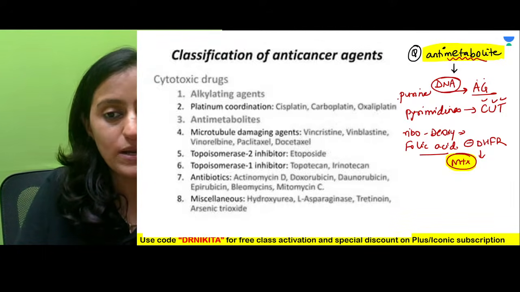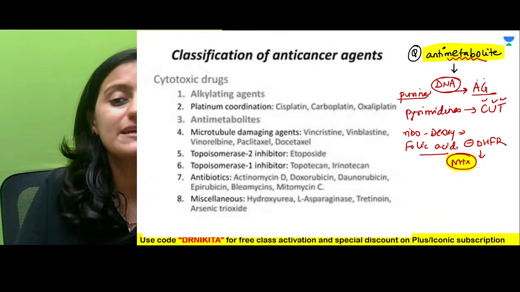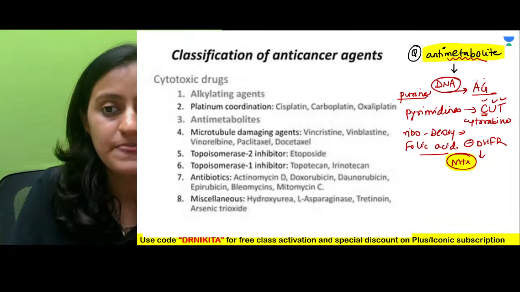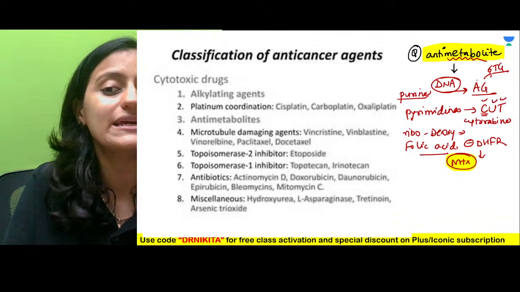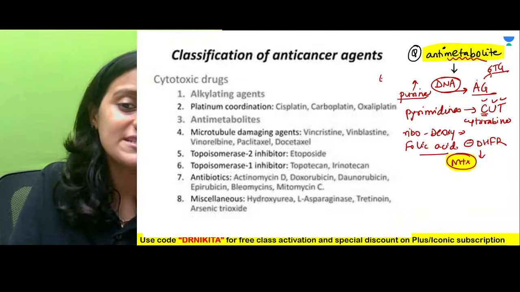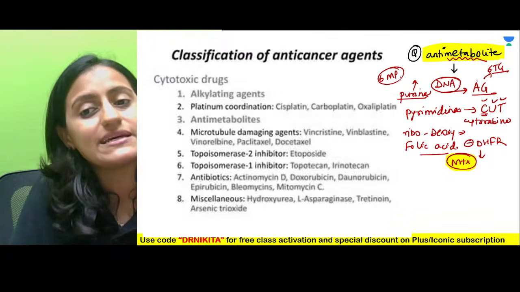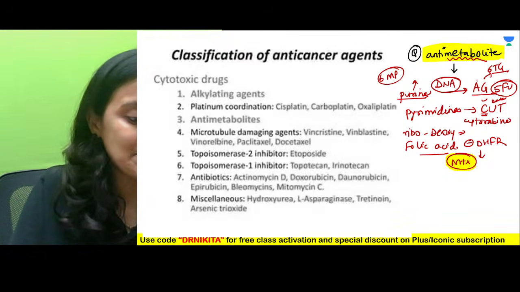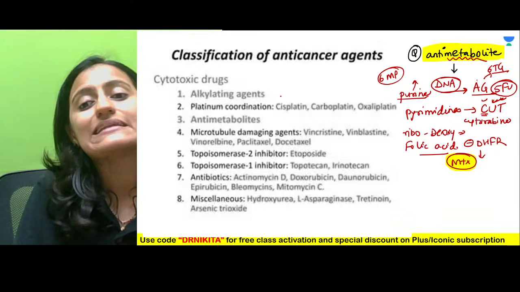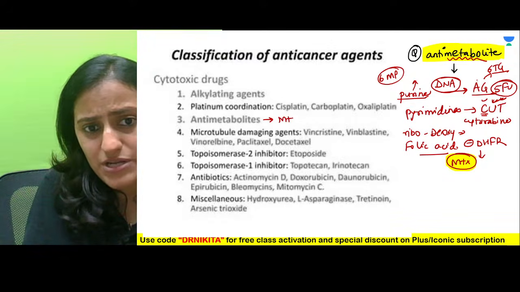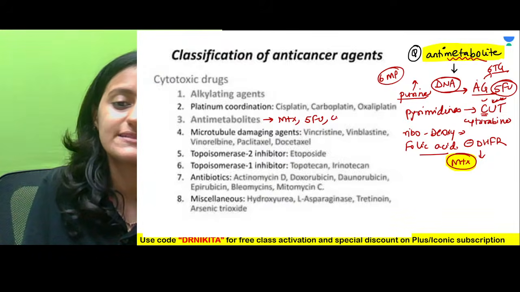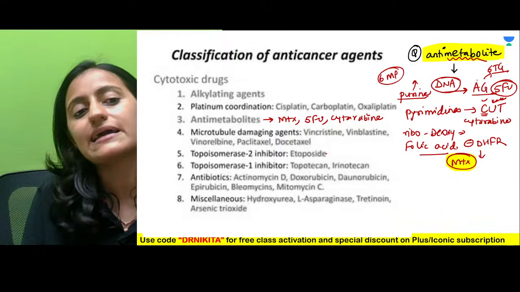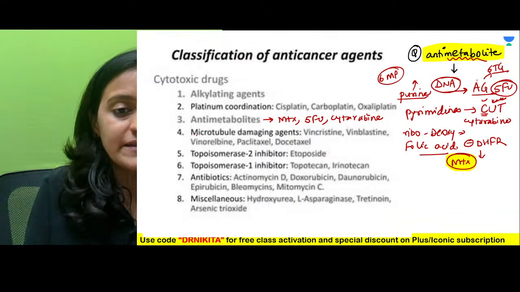So which are the anti-metabolites? Purines, the A and the G. Pyrimidines, the CUT. So you have C wala drug, which is cytarabine, is an anti-metabolite. G wala drug 6-thioguanine is purine. Purine, jiske naam mein aata hai, 6-mercaptopurine, it's an anti-metabolite, right? Then you have U wala 5-fluorouracil, it's an anti-metabolite. So all of these drugs are anti-metabolites drugs, right? So to name the few: methotrexate, 5-fluorouracil, cytarabine, 6-mercaptopurine, 6-thioguanine, all of these are anti-metabolites. Okay. Then you have the drugs.